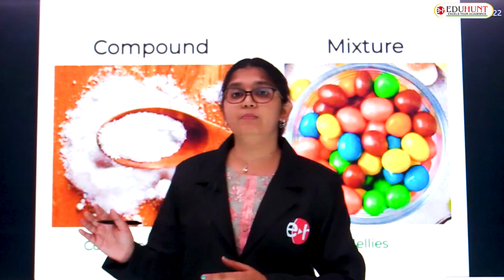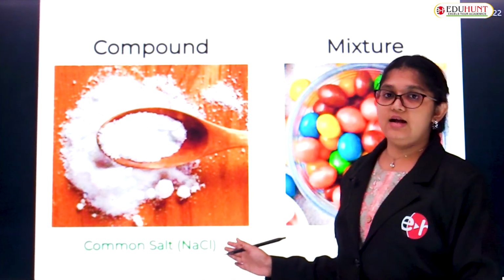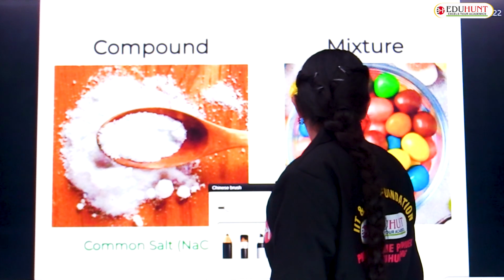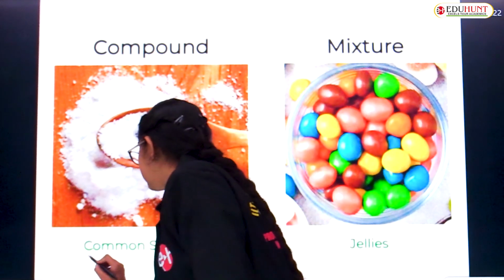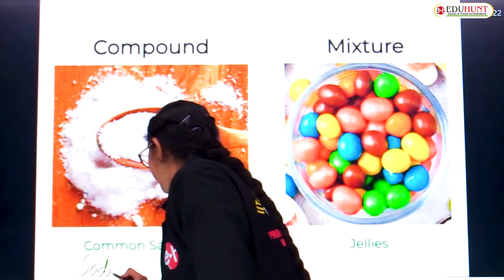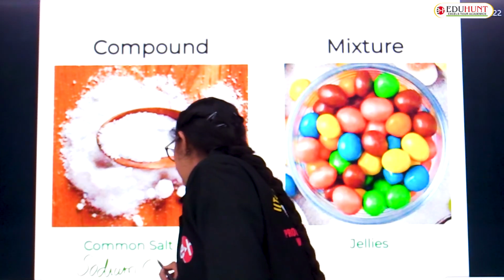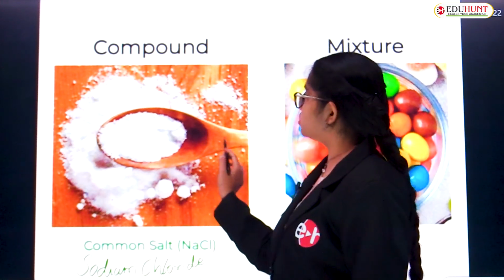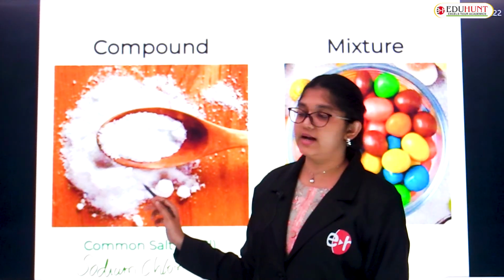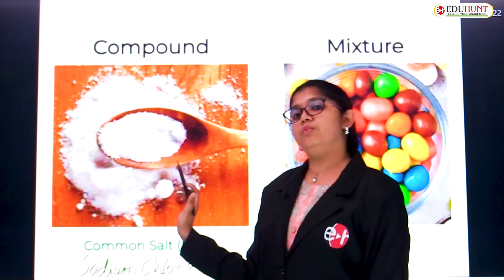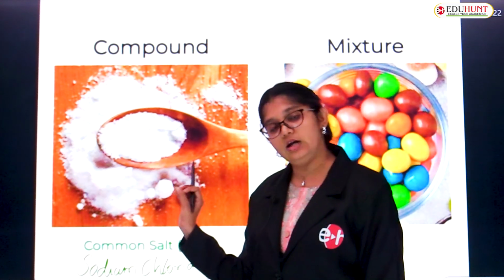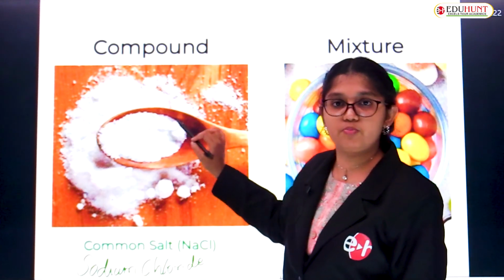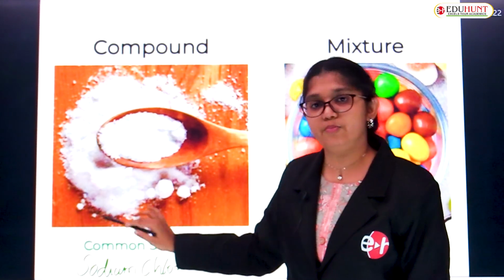And coming back here, it is common salt. What is NaCl? Sodium chloride. NaCl is the chemical name for sodium chloride. In sodium chloride it is equal all through. Wherever you look, you will have sodium chloride, salt particles. Why is a compound so? Because it is mixed in a fixed proportion by weight.